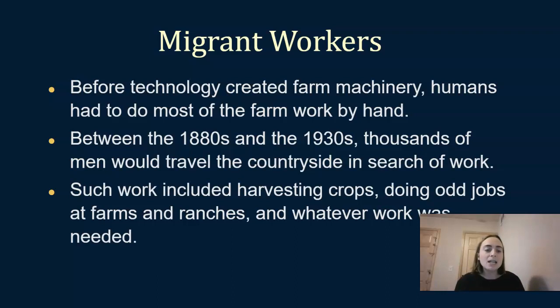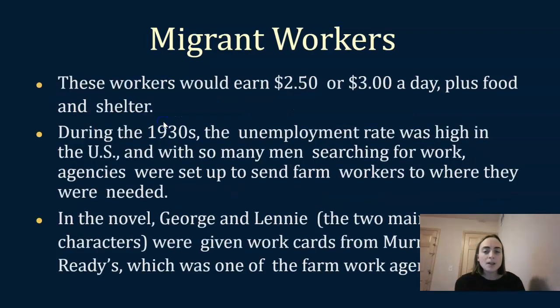Between the 1880s and the 1930s, thousands of men would travel the countryside in search of work on farms. This kind of work that migrant workers did included harvesting crops, doing odd jobs on the farm or the ranch, basically doing whatever work was needed. The migrant workers really were not making much money. They would earn about $2.50 or $3 a day. They would get food and shelter, but obviously this is not a lot of pay for the work that they're doing.